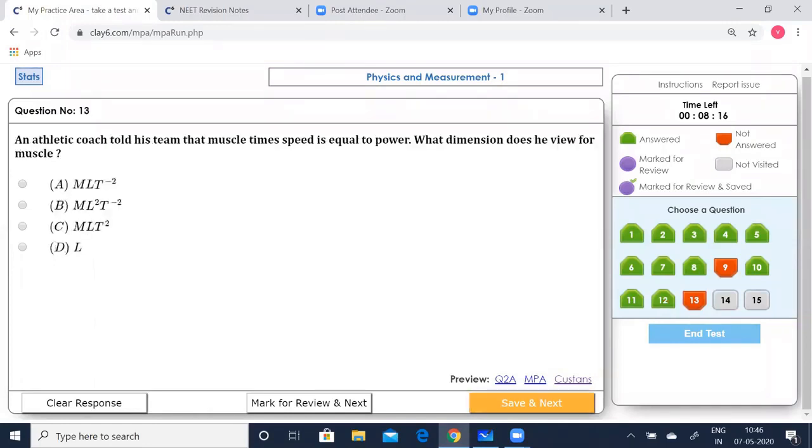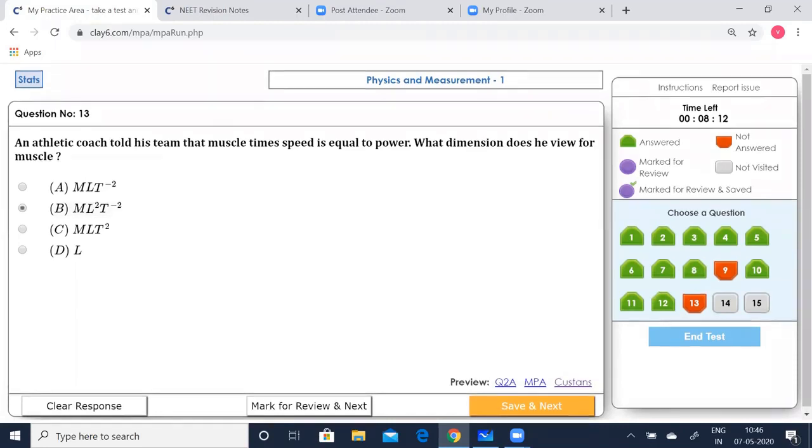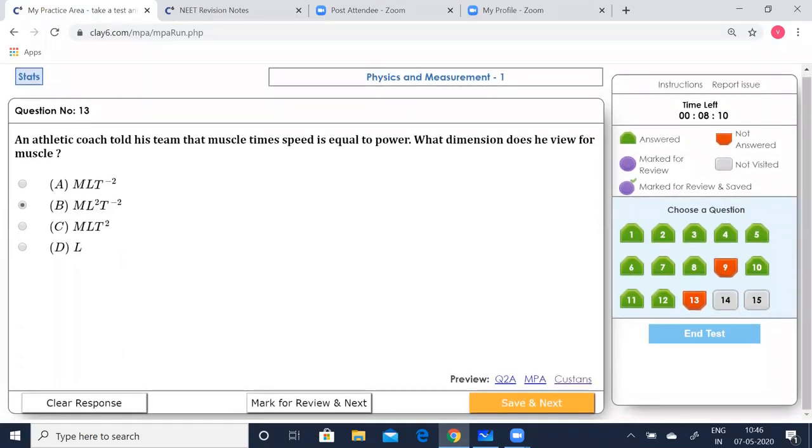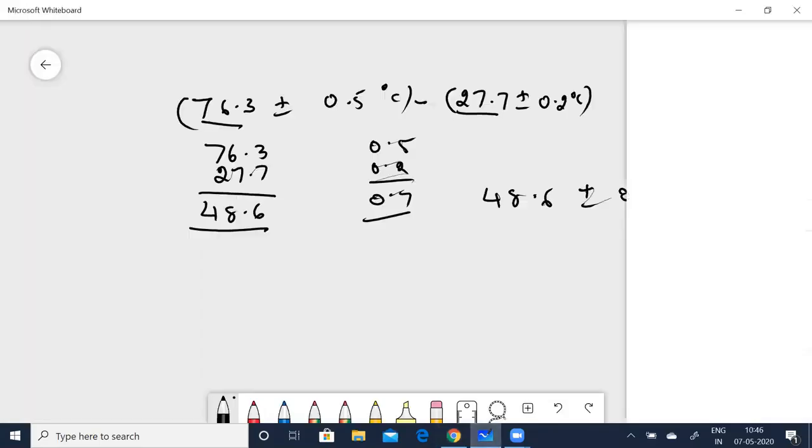Okay. Yeah. Now we'll go to the next question. 13th question. An athletic coach told his team that muscle times speed is equal to power. What dimensions does he view for muscle? Okay. Now let us solve this. It's pretty easy. Now you can rewrite it as power is equal to muscle into speed. Okay. Muscle into speed.